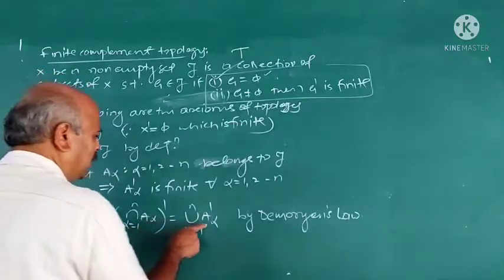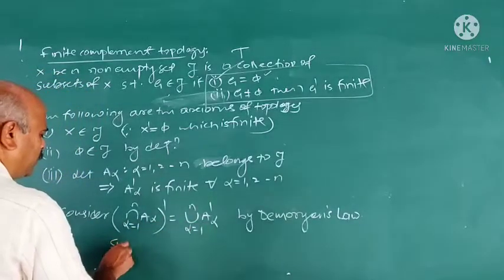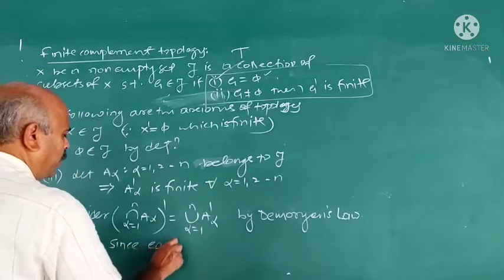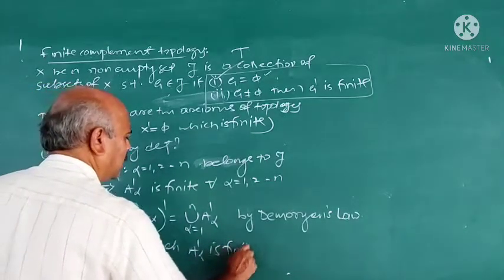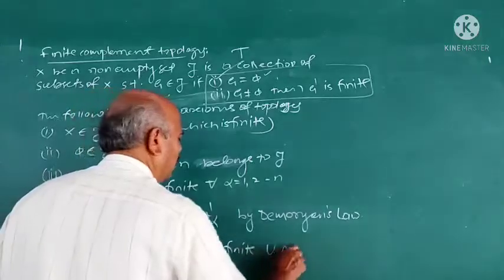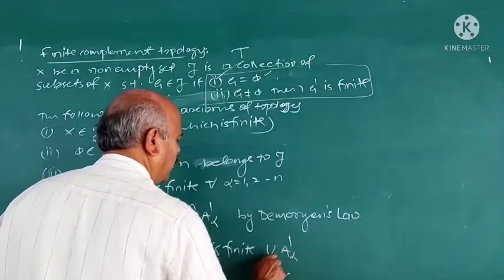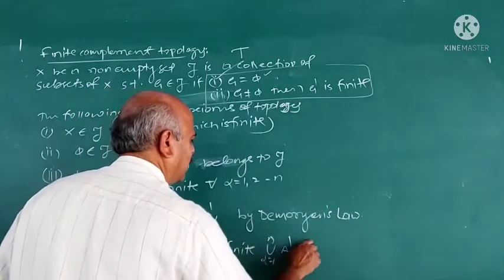This is generalized De Morgan's laws. Since each A alpha complement is finite, union A alpha complement, alpha is equal to 1 to n, is finite.